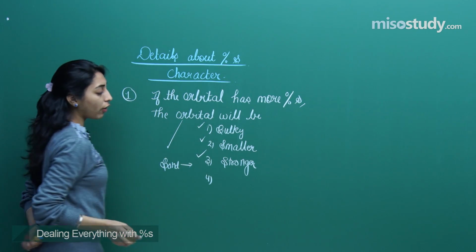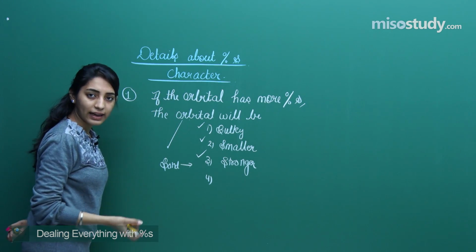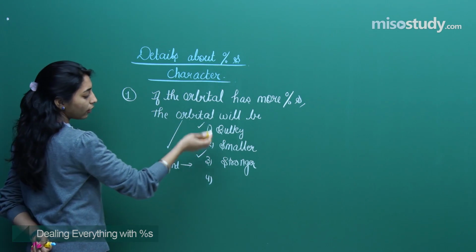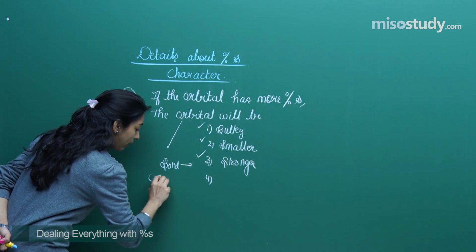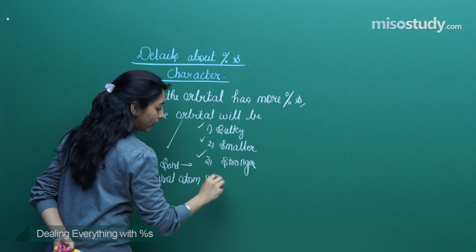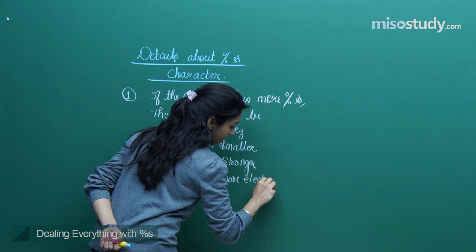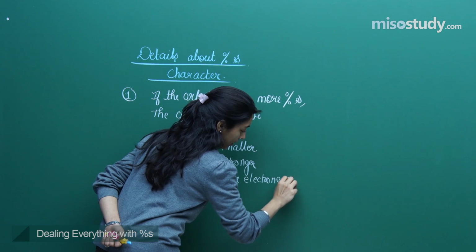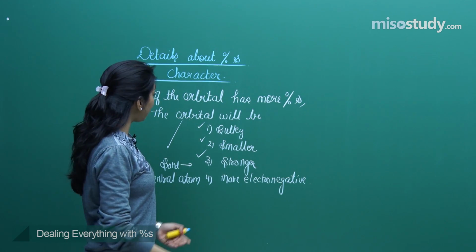Bulkiness and the smaller size or the length will be decided in terms of either the orbital or the bond, whereas the central atom, if you talk about the central atom, it will be more electronegative. Right? So we discussed all these things in our last class.